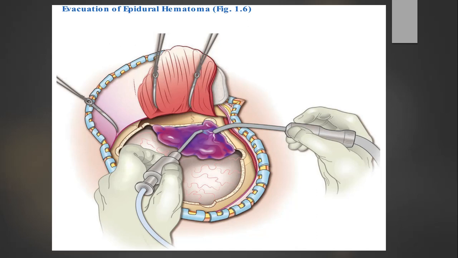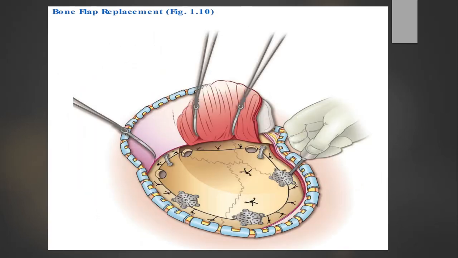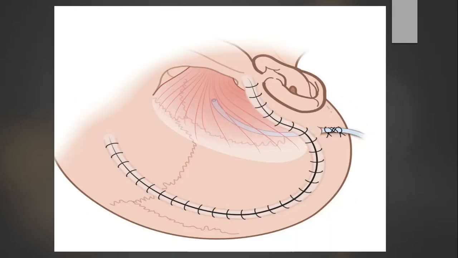Then we close the dura again, replace the bone and apply stitches, or we can also apply screws, and then we simply close it. This is the type of surgery we usually go for in intracranial hematomas. We can also put a drain if needed, subdural, extradural, or in the scalp, so that if there is repeated hematoma, it can drain later on.